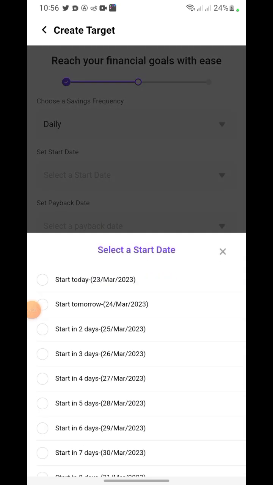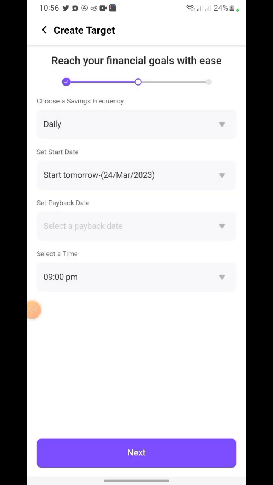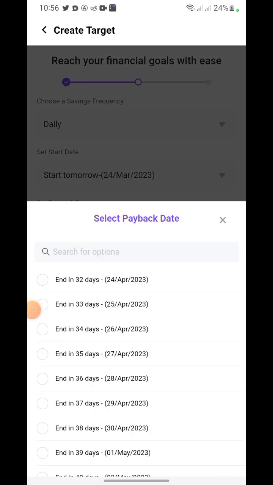If I say daily, what time or what date am I starting? I can say, oh, I want to start next day, tomorrow. So let's say tomorrow. When I say tomorrow, it's going to say set payback date. When do I want to get the money out? So I'm going to say, okay, I want to get this money out by December. So it's going to tell me the exact amount of money that I need to be paying every day.